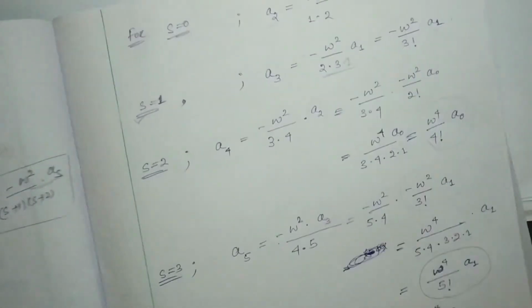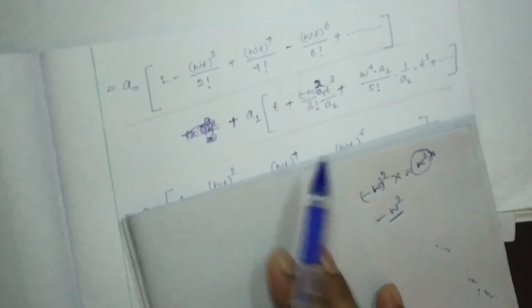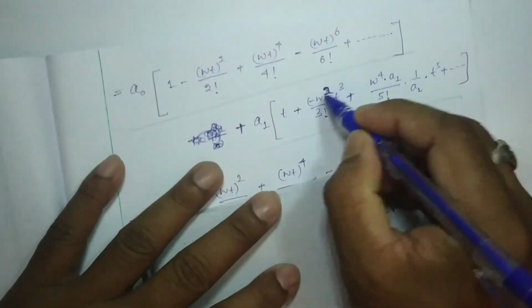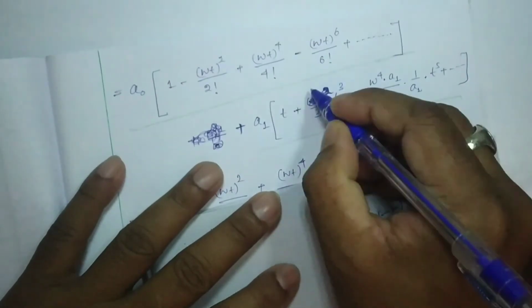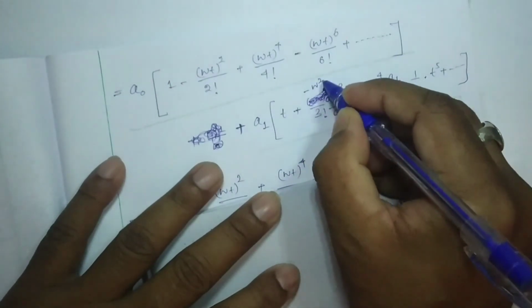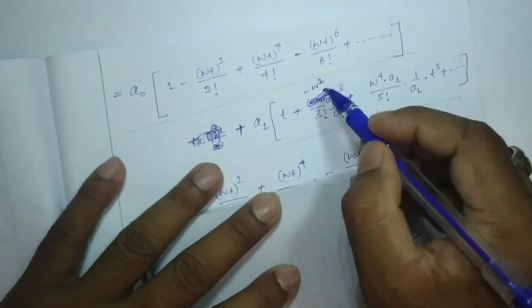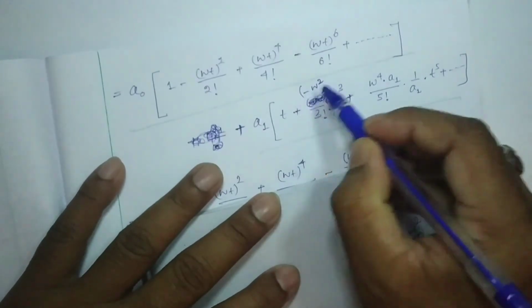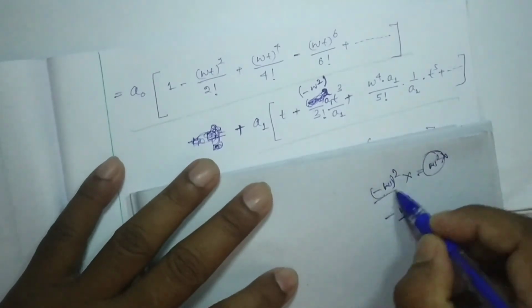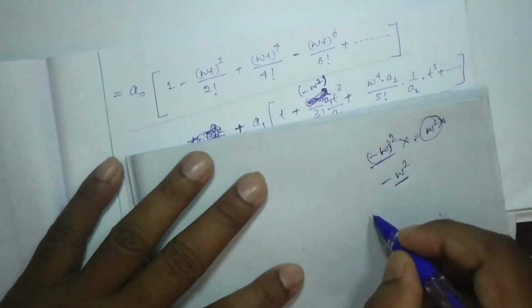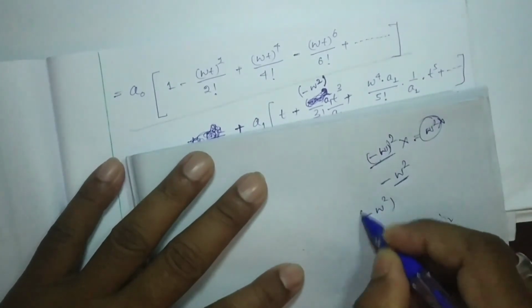Okay, so here I am going to just modify this one. There is no bracket, you just write here minus omega square. Here you can put a bracket, I mistakenly wrote this one. You can write like this, minus omega square bracket.